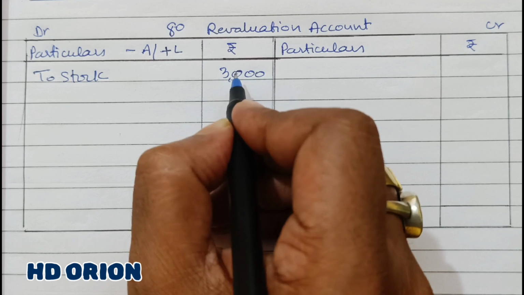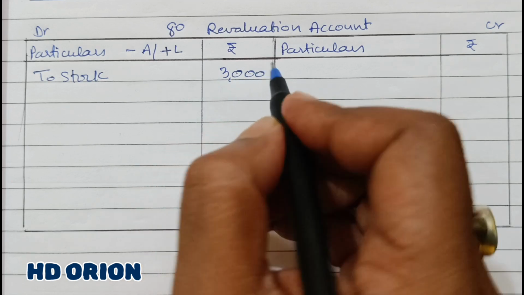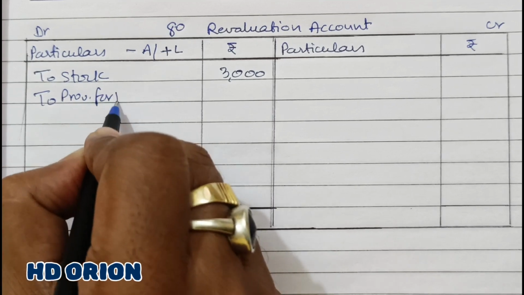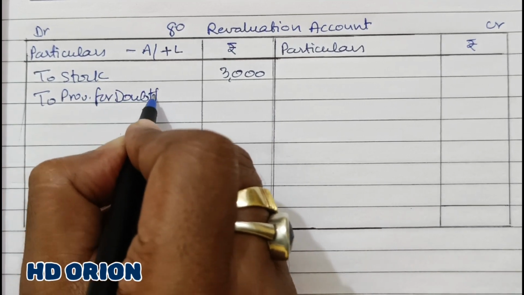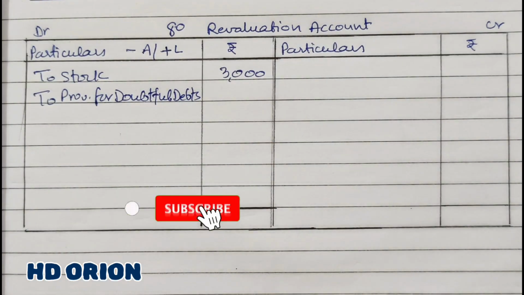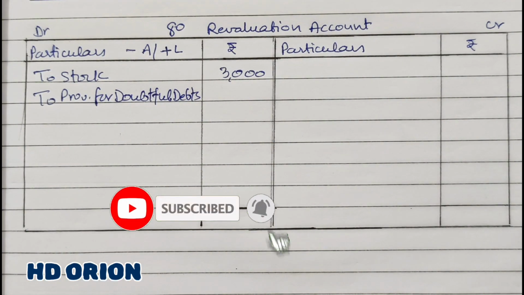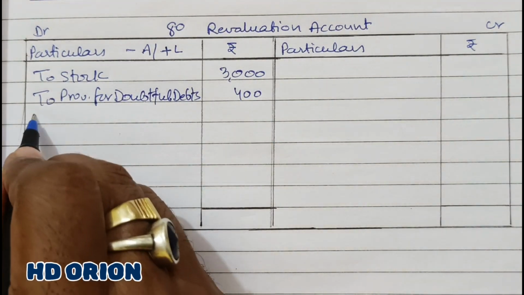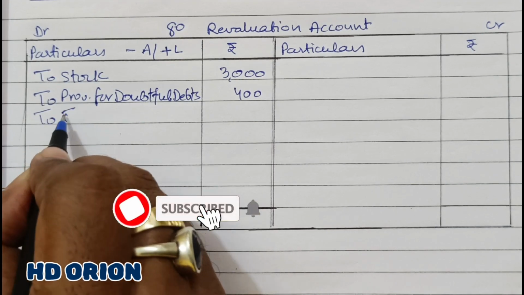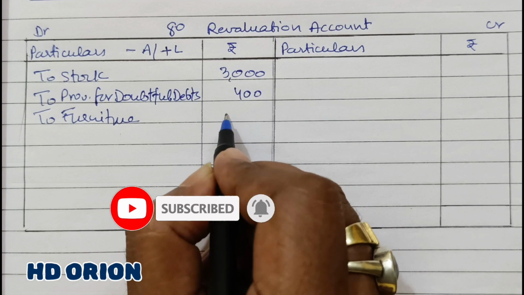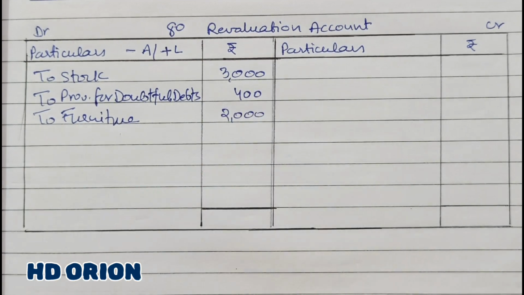Then provision for bad and doubtful debts. From 1600 it is to be increased to 2000 rupees. So there is an increase in liability of rupees 400. Furniture is also depreciating. To furniture, 5%, 20,000's 5% is rupees 2,000.